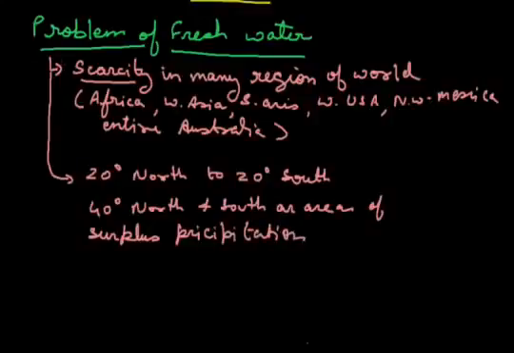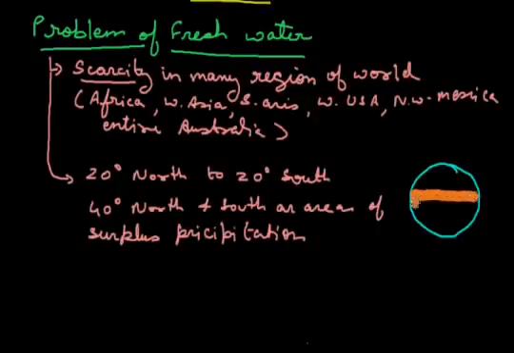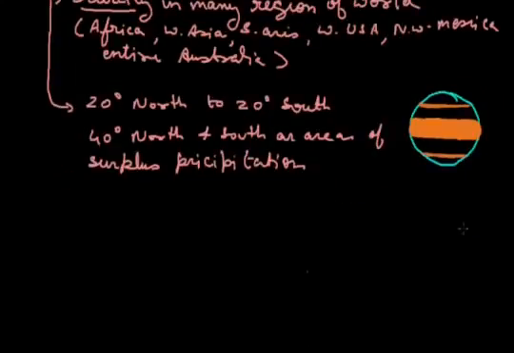So there is another type of problem also on earth. On one side we see scarcity. There are some regions on earth where we see the problem of too much rainfall, meaning surplus rainfall, and basically this type of problem is faced in the equatorial areas, in the torrid zone 20 degrees north and south, and also in 40 degrees north and south areas, where people are facing the problem of flood.